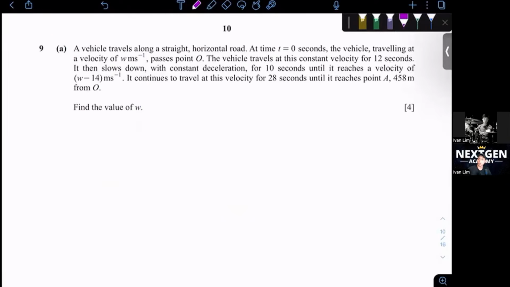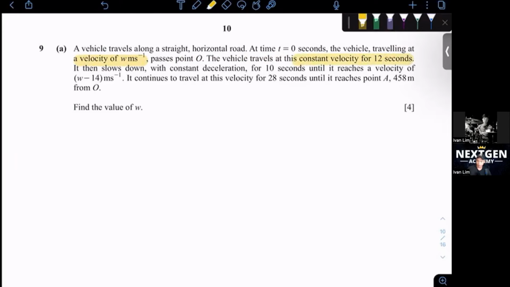Question 9. A vehicle travels along a straight horizontal road. At time t equals 0, the vehicle, traveling at a velocity w ms to the power of -1, passes point O. The vehicle travels at this constant velocity for 12 seconds.